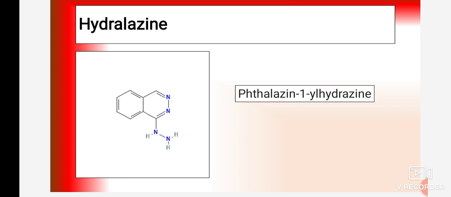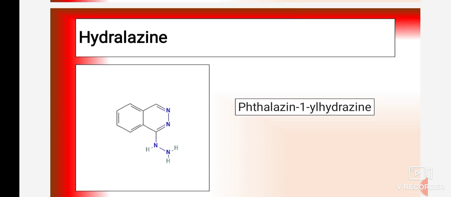At first position there is a substitution, that is 1-yl hydrazine, the presence of hydrazine, that is NH2. So in the phthalazine structure there is a substitution of hydrazine at first position, and this complete structure is known as hydralazine, which is an important drug under this class used as an antihypertensive agent.